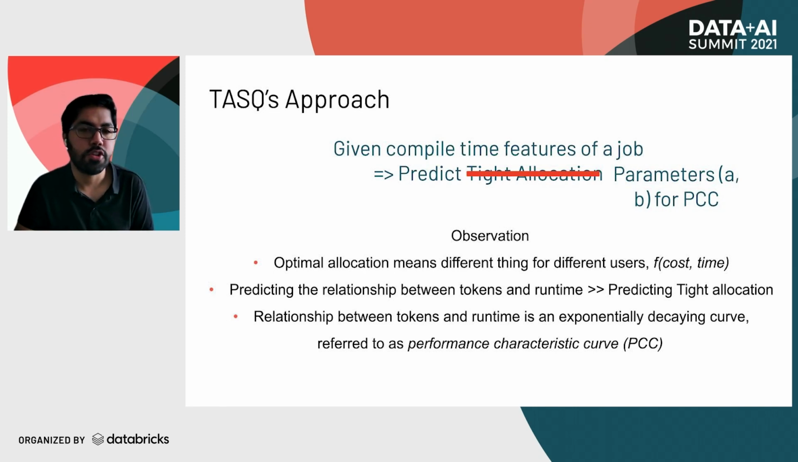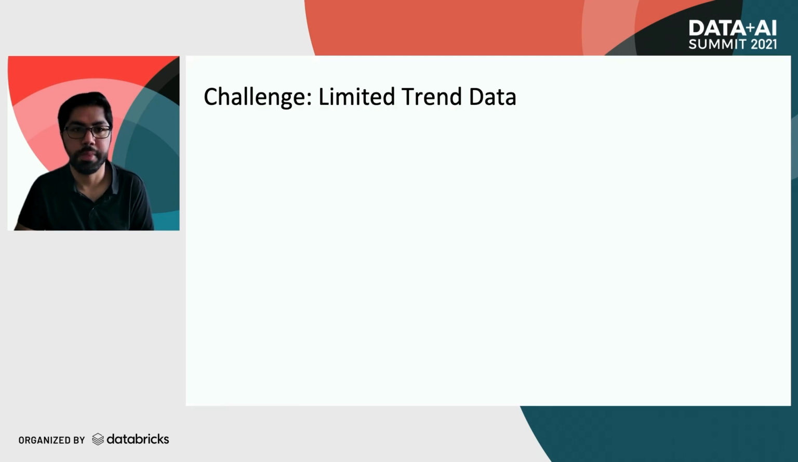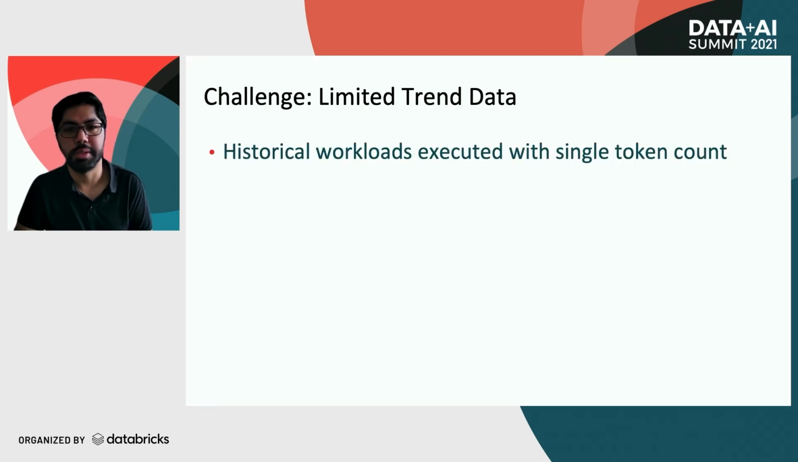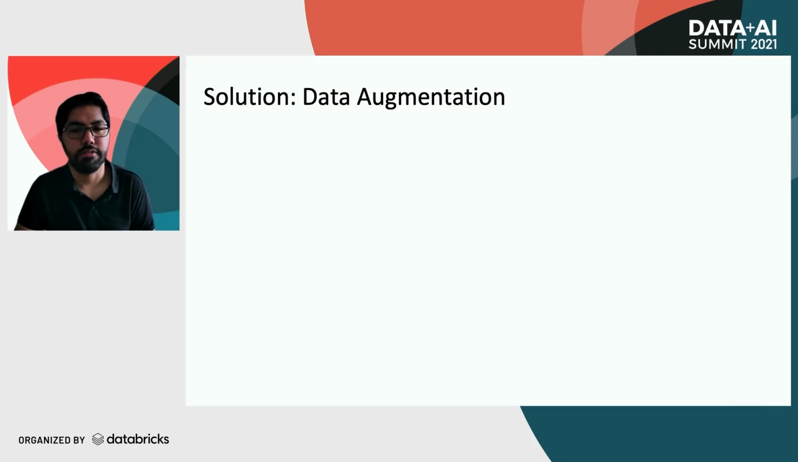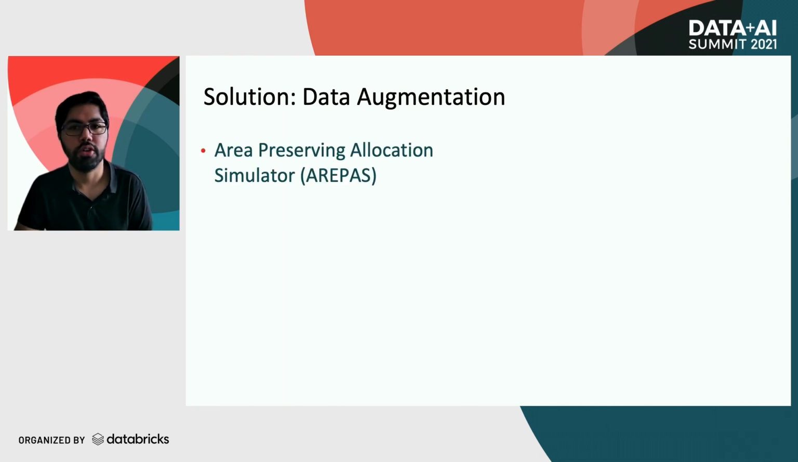So let's look at the first crucial challenge in this approach. Our data, like the job graph and meta characteristics, for most of the historical workloads is only for a single token count. Users rarely experiment with different token counts for the same job. But to predict the token versus runtime relationship, we need data for multiple token counts so we can learn the trend for different types of job graphs. To tackle this, we introduce an efficient data augmentation technique, which we call AREA-PAS, short for Area Preserving Allocation Simulator.